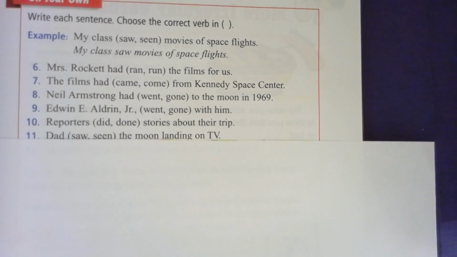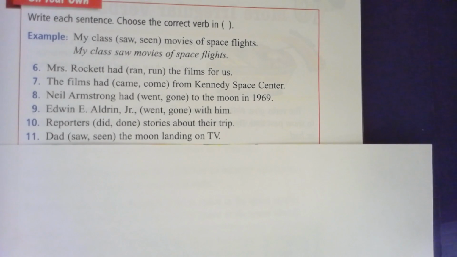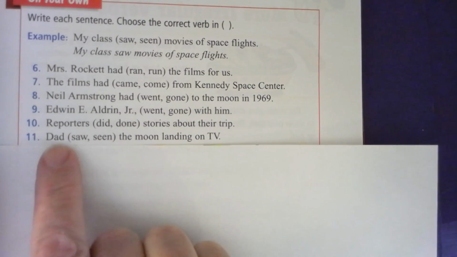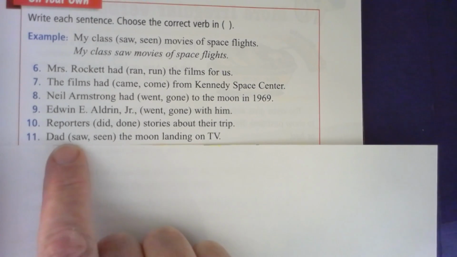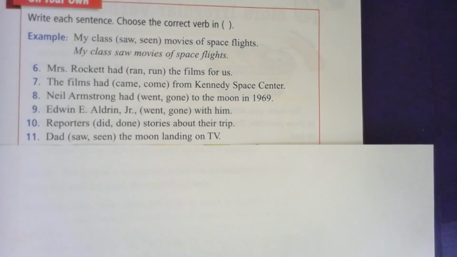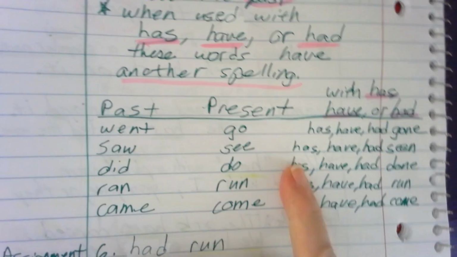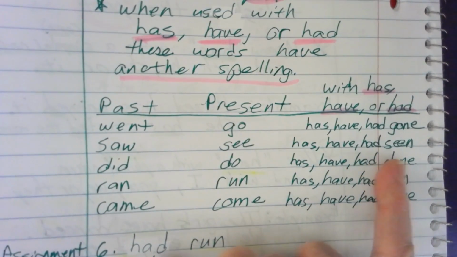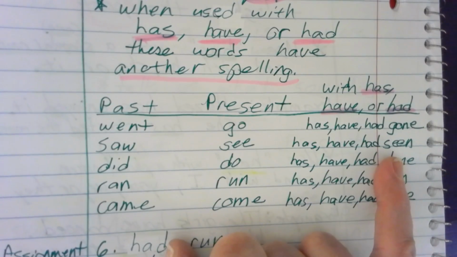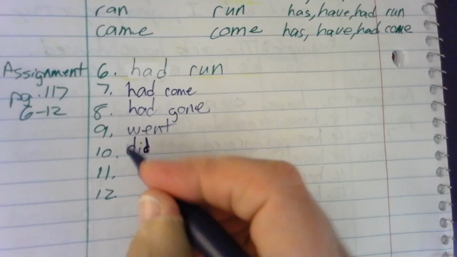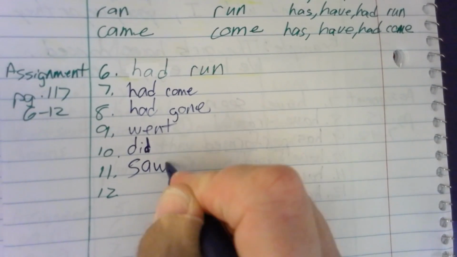stories about their trip. Number 11, Dad saw or seen the moon land on TV. Now, is there the word had, has, or have in front of the word saw? No, there isn't. So if there isn't the words has, have, or had, we would not use the word seen. We would use only the word saw. All right, number 12.